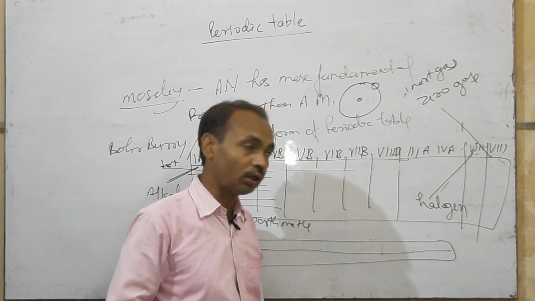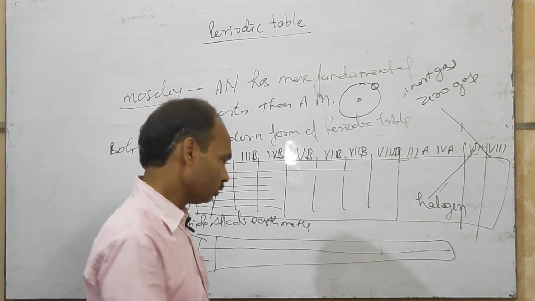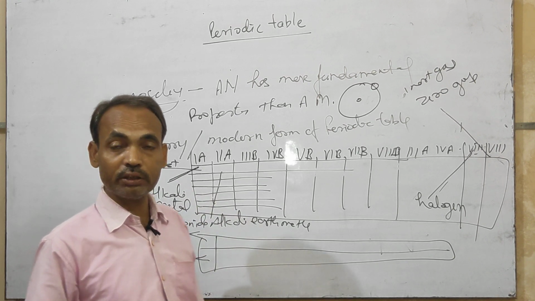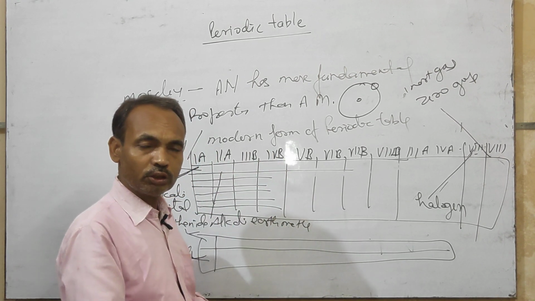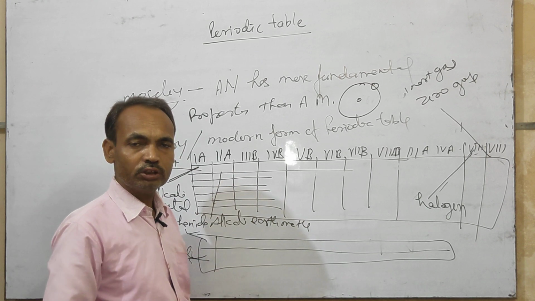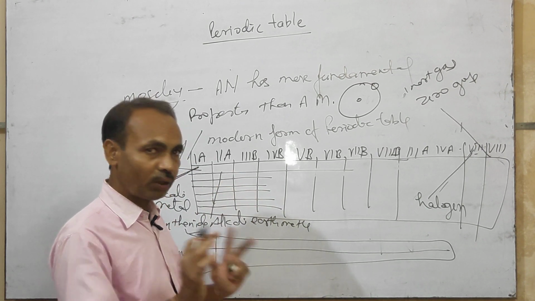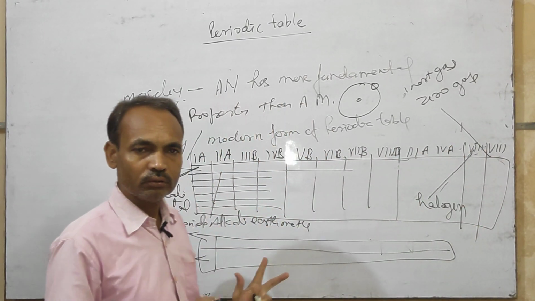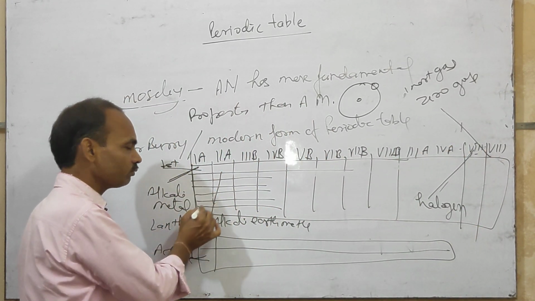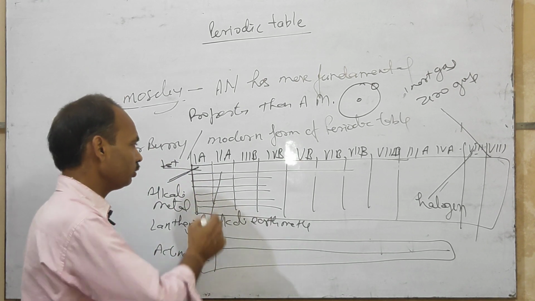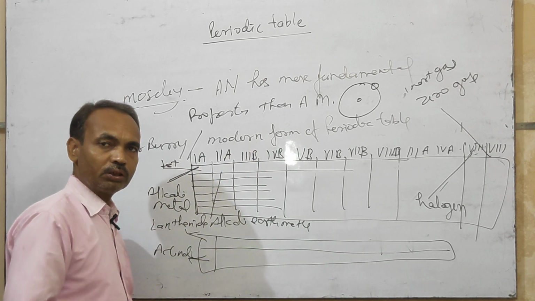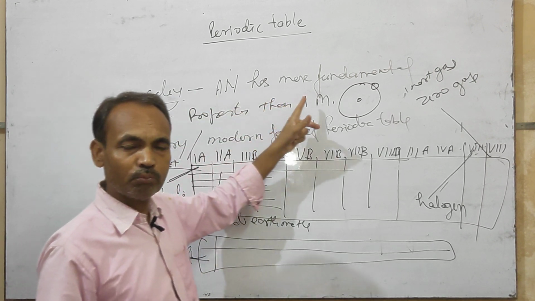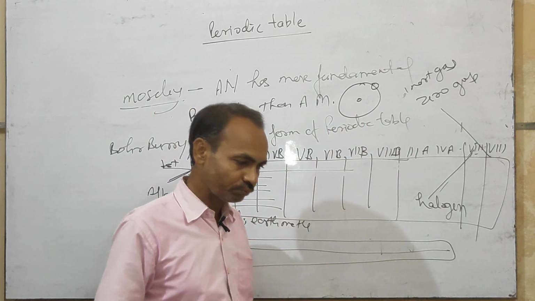The second fault of this modern periodic table is that lanthanides and actinides are not fitted in the table; they are placed outside the table. It is also a fault, but the table is still valuable, and it is accepted by all chemistry scientists because it depends on Moseley's rule that atomic number is the most fundamental property.